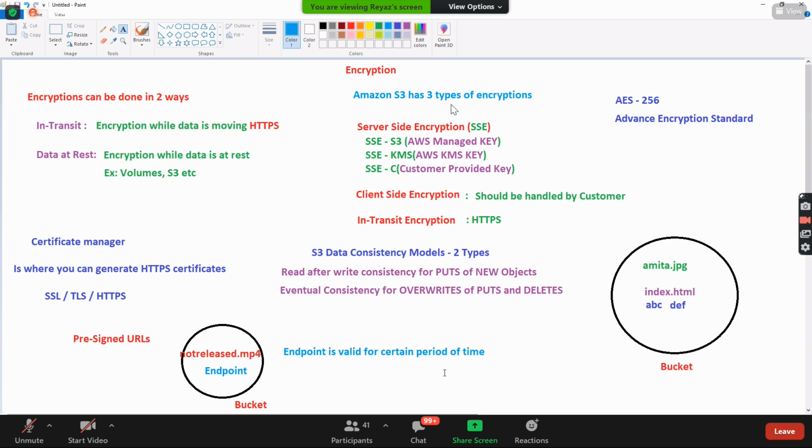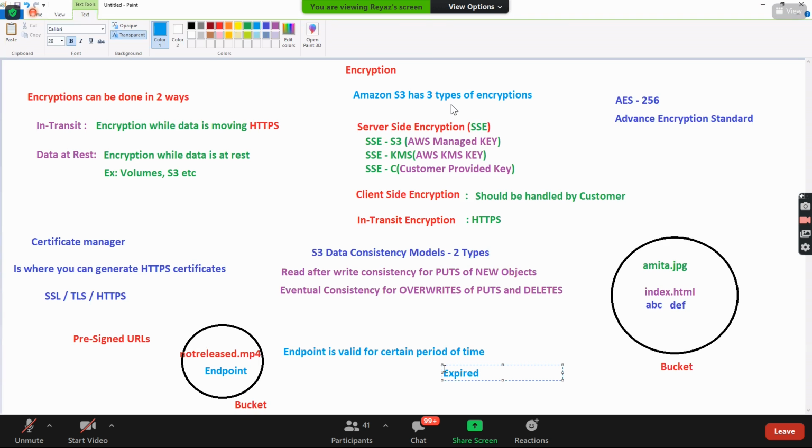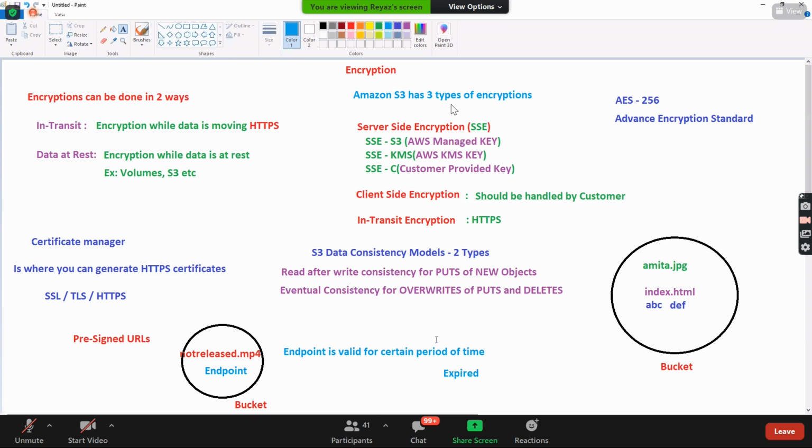After that, it will be expired. So this is called a pre-signed URL. Instead of giving access to everyone, you can generate a pre-signed URL, and it will be generated automatically. Give the URL to your friends, and then they will be accessing it, and this will be valid only for this particular time. After that, they cannot access the object because it is expired.